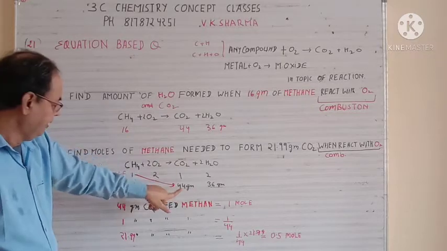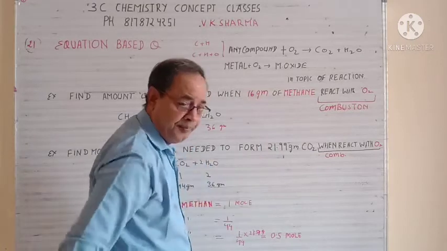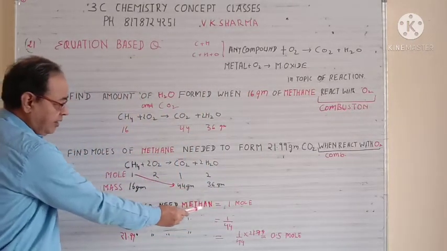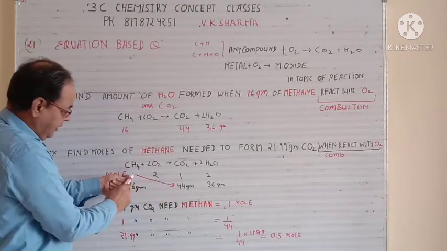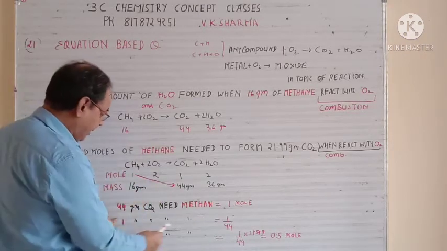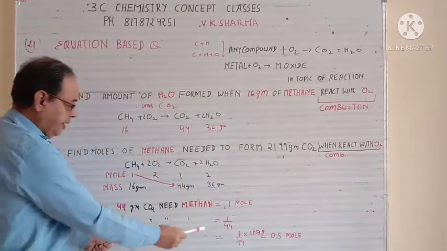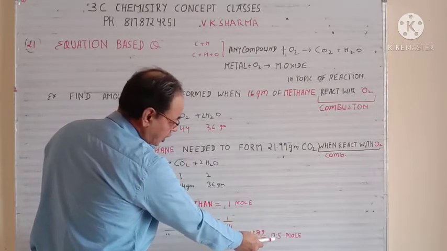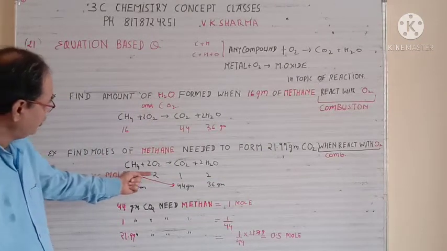Is that clear? Now see the equation, but we have to find the value for 21.99 gram. So 44 gram CO2 needed methane, which is equal to 1 mole. This 44 gram needed 1 mole. 1 gram, unitary method, 1 gram needed 1 over 44. 21.99 gram needed, multiply by that. So 1 over 44 into 21.99, that comes to around 0.5 moles. So when he's asking for the moles, you can take directly moles.